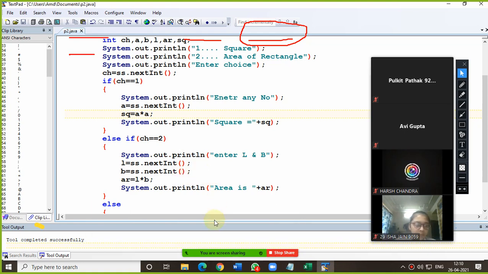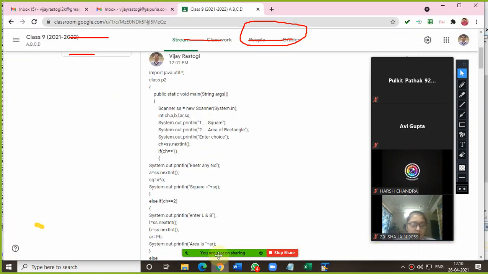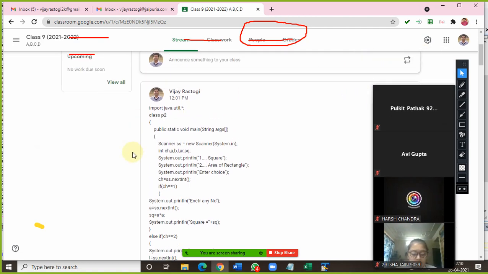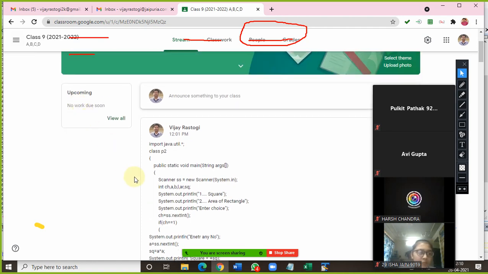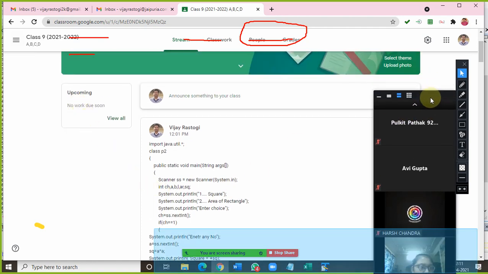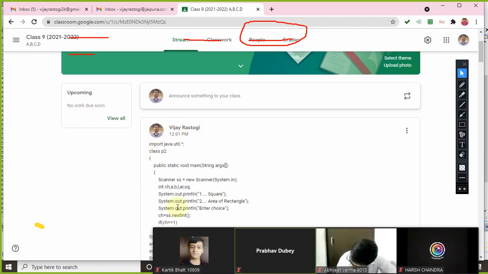Sir, it is not possible for us to send the pics in GCR. Sir, through teachers comments we can't send the picture. Sir, we can send pictures to announce something to your class. Yes, you can post there also, if you are able to post there directly.